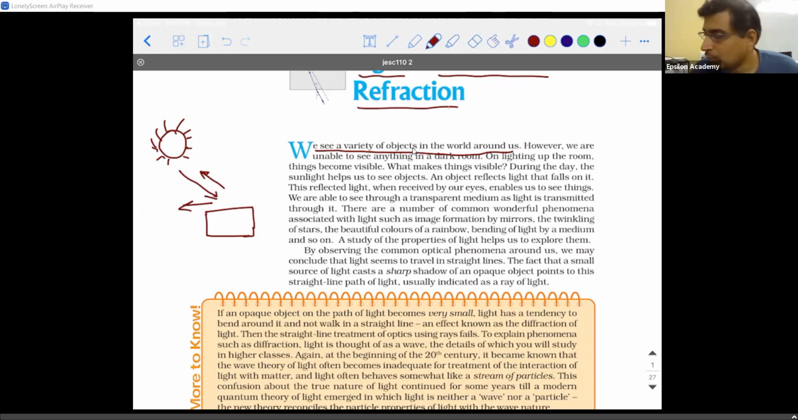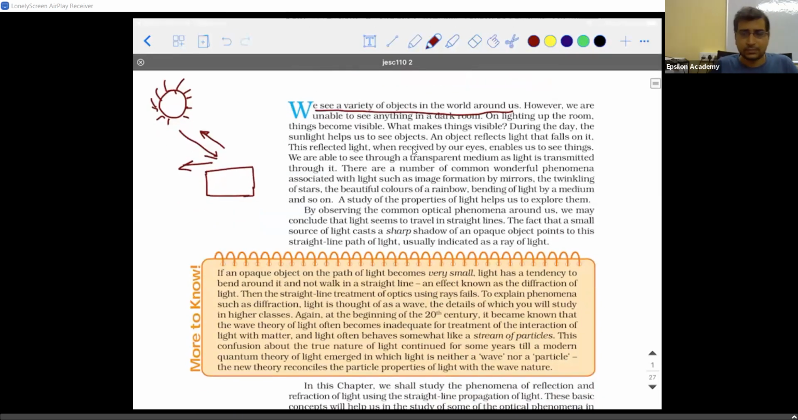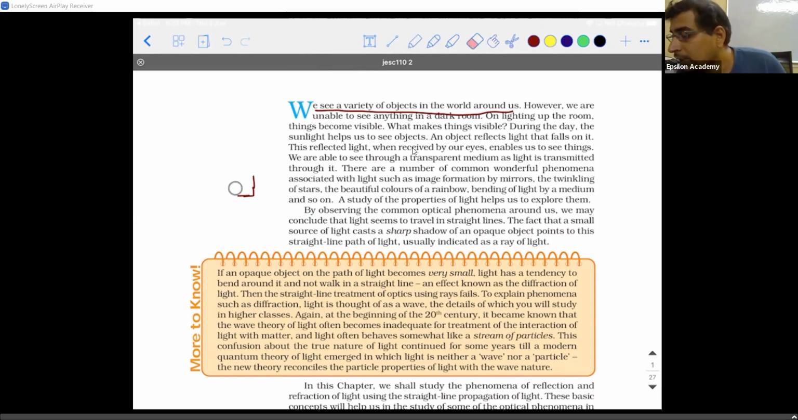Right? So this is a very, very basic thing. But if I have to get into a more technical detail of what exactly light is, I'll just give you an introduction of that. Please make a note of it. Write it down. Light is an